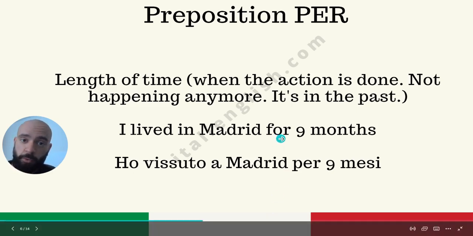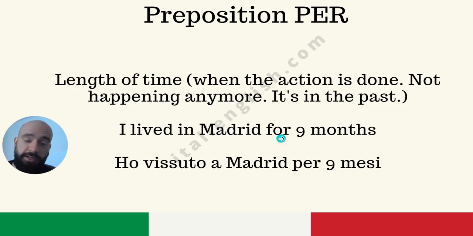We still use for in English, but the meaning is completely different. In this last scenario that I just mentioned, I've been living in Madrid for 9 months, we use da because the action is still going on. But in the case that you have in front of your eyes here, ho vissuto a Madrid per 9 mesi, I lived in Madrid for 9 months. For in English, per in Italian.